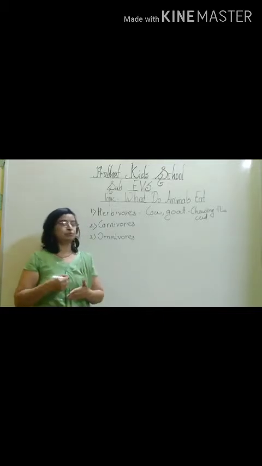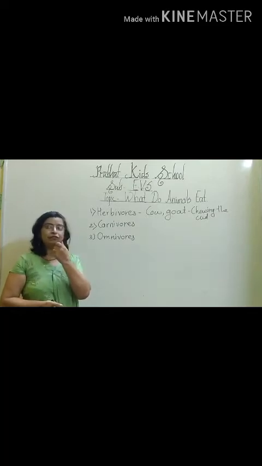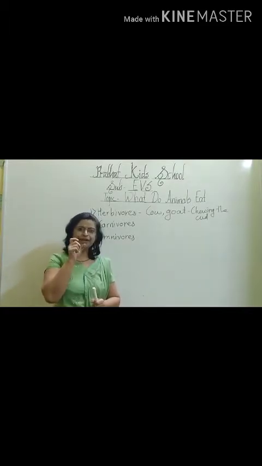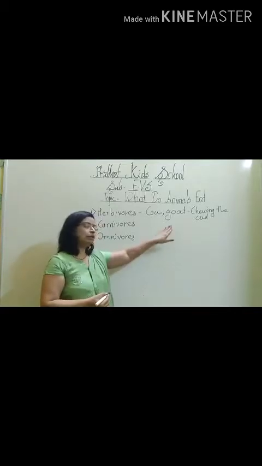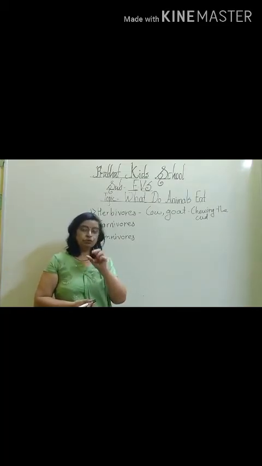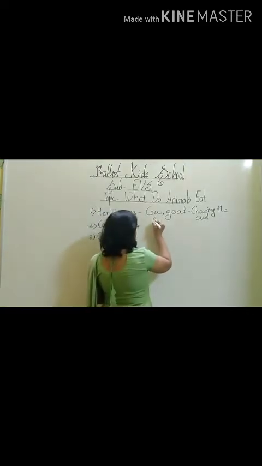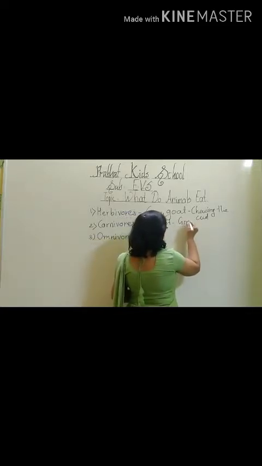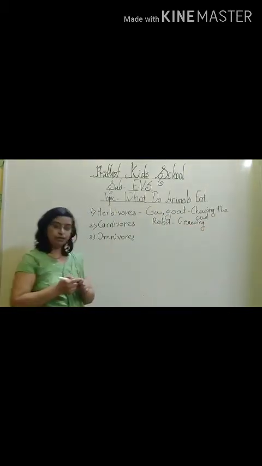Now, some herbivores are small in size like rabbit, squirrel. Their front teeth are very sharp. So what do they do? They cut the food very repeatedly, very finely. If you observe the rabbit or the squirrel, they cut the food repeatedly to swallow it. And this process is known as gnawing.